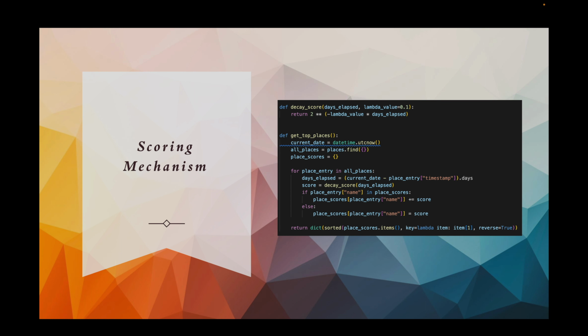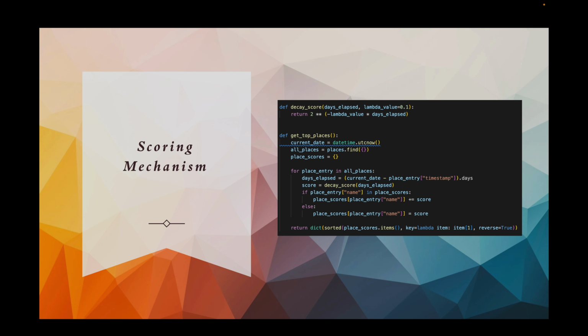Now, after this, we also have the locations in hand, and it's time to score the locations for the user's preferences. For this, I'm taking the frequency of the interactions with the posts related to the locations. The recency of the interactions plays a crucial role in this, because the posts you have recently saved or liked are given more weightage. This is done by using a decay function. I calculate the freshness of each interaction. This function considers both the count of interactions and the dates they occur. All these factors culminate in a final score for each location, ensuring the recommendations stay up to date and relevant to your current interests.